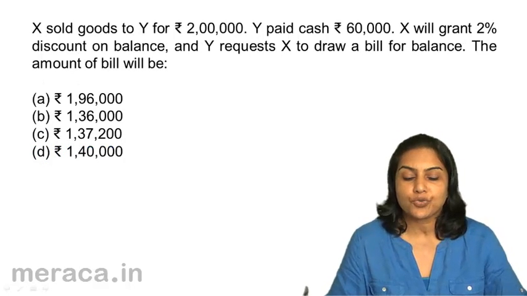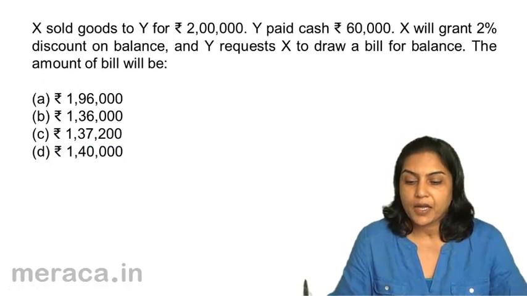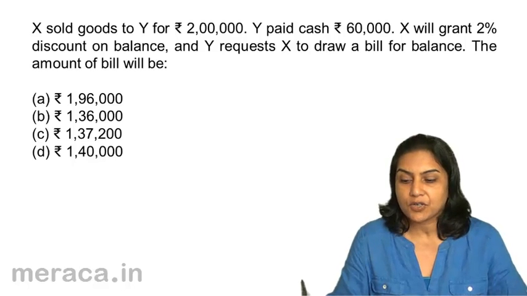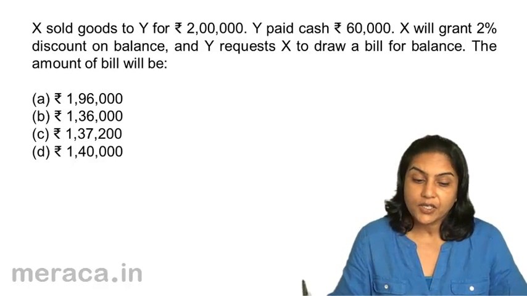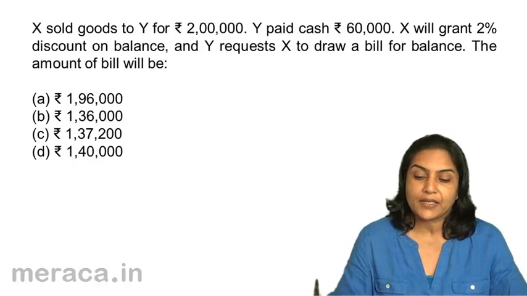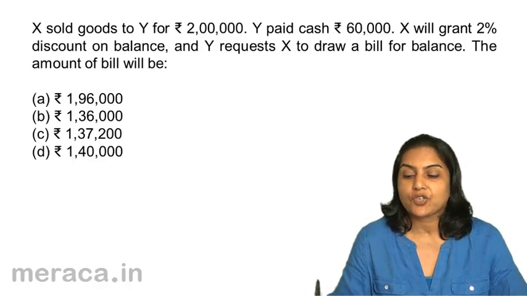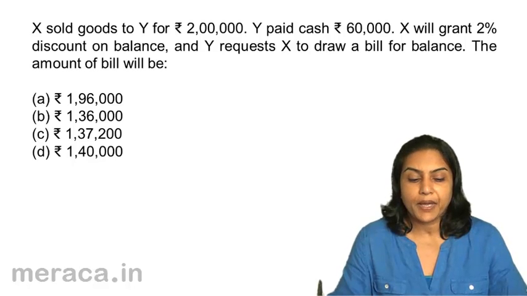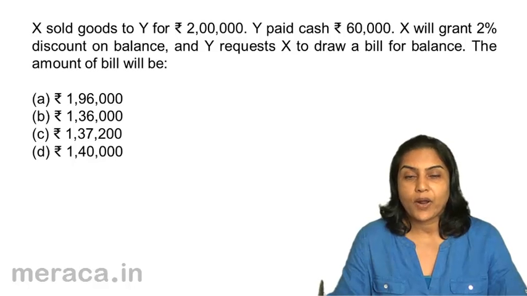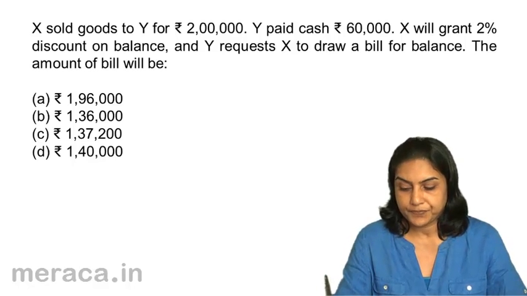X sold goods to Y for rupees 2 lakh. Y paid cash 60,000. X will grant 2% discount on balance and Y requests X to draw a bill for balance. The amount of the bill will be option A 1,96,000, B 1,36,000, C 1,37,200 and D 1,40,000.